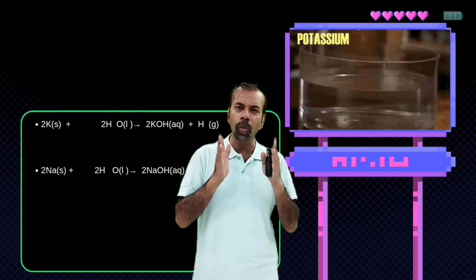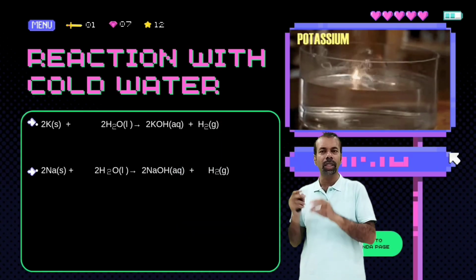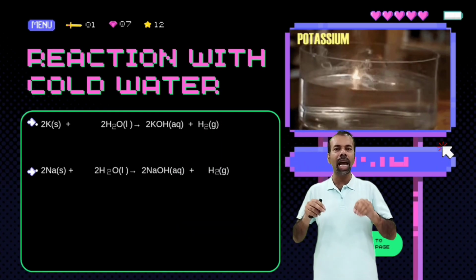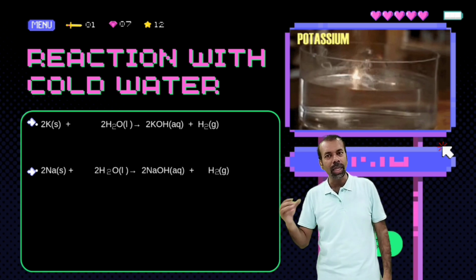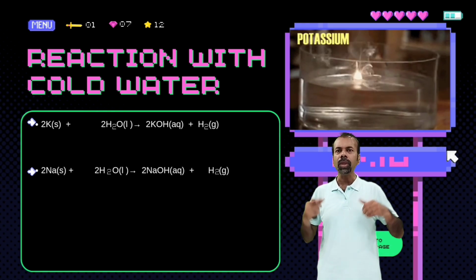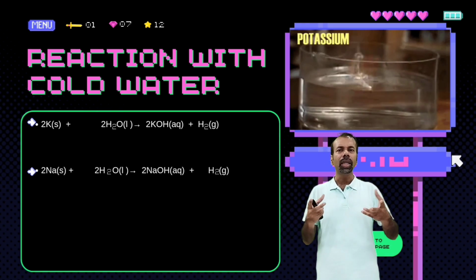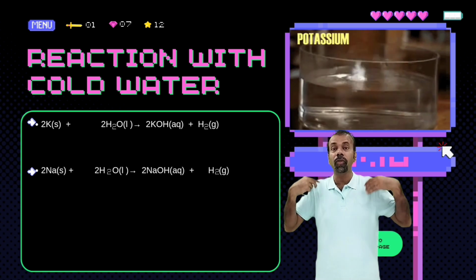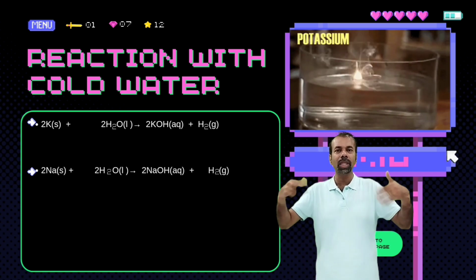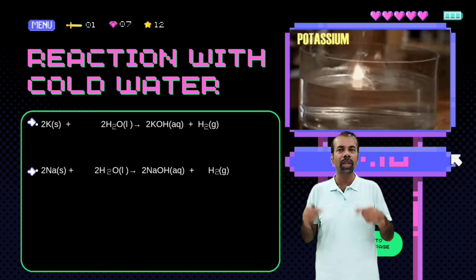If we put group 1 metals like sodium and potassium in water, they can easily react with cold water. So they will make a hydroxide and hydrogen gas. This reaction is very violent. Even when you put sodium and potassium in water, it will catch fire because the hydrogen gas which is coming out will explode, it will catch fire.